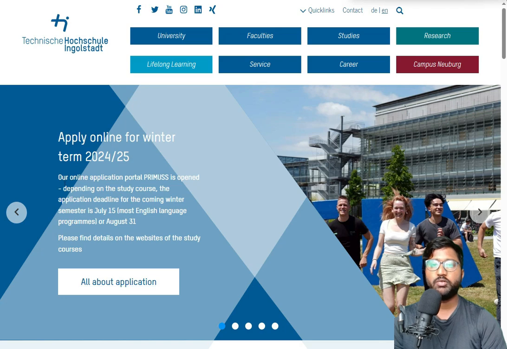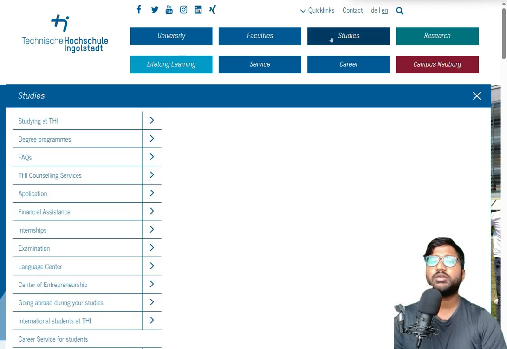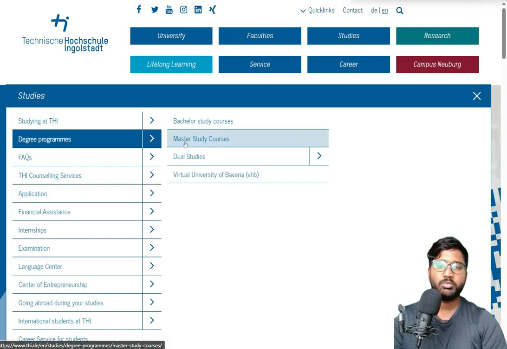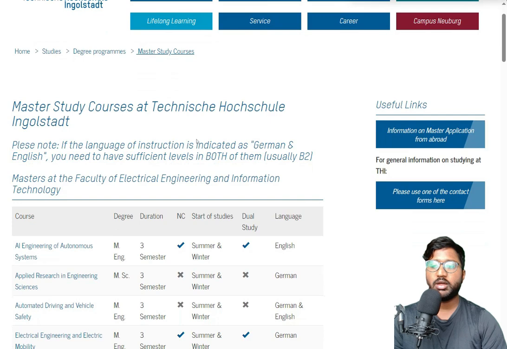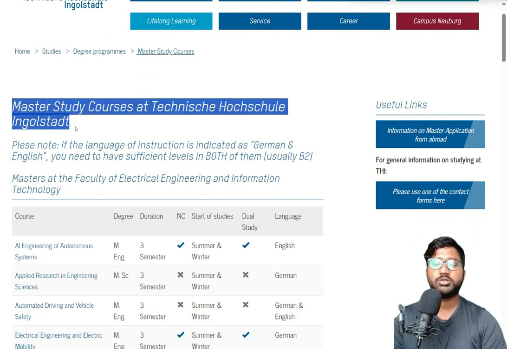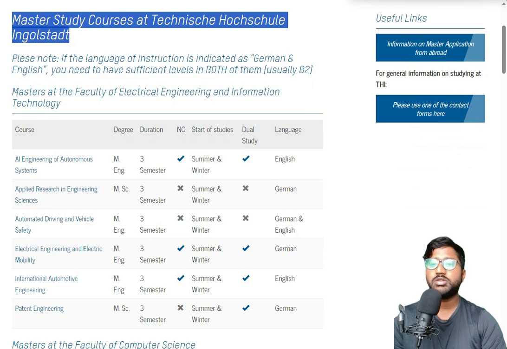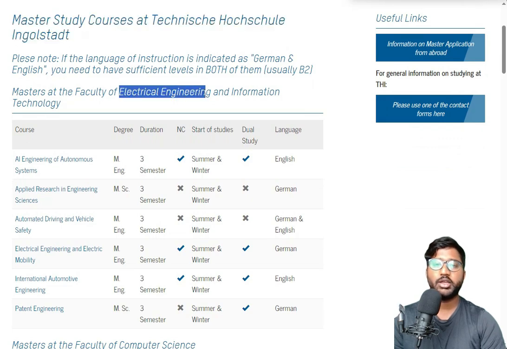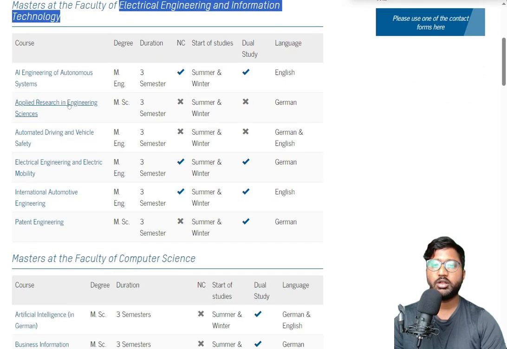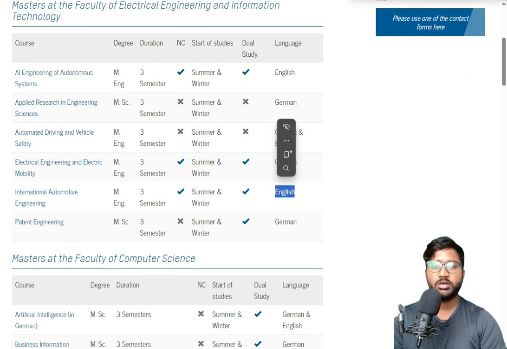So here, this is their homepage. Here you can click on studies, then on degree programs. Once you click on degree programs, you can see the master study courses. It will take you to the master courses at the university and what they are offering. Here you can see the Faculty of Electrical Engineering and Information Technology. They have 6 courses, but only 3 courses are in English. So in these 3 courses you can apply.